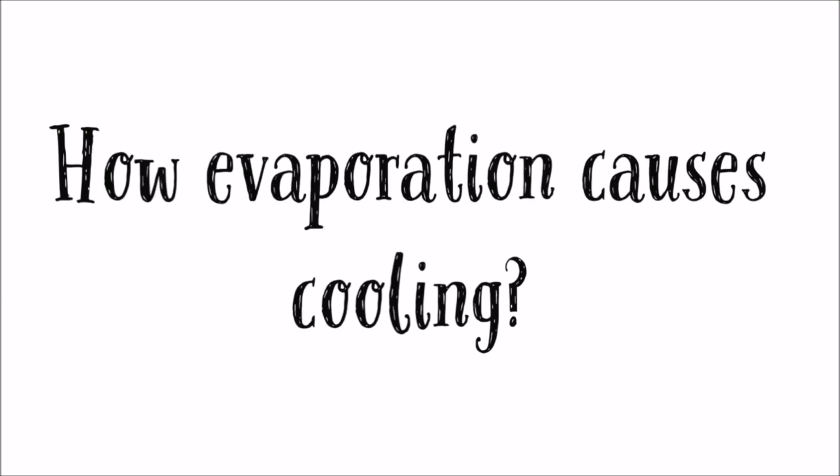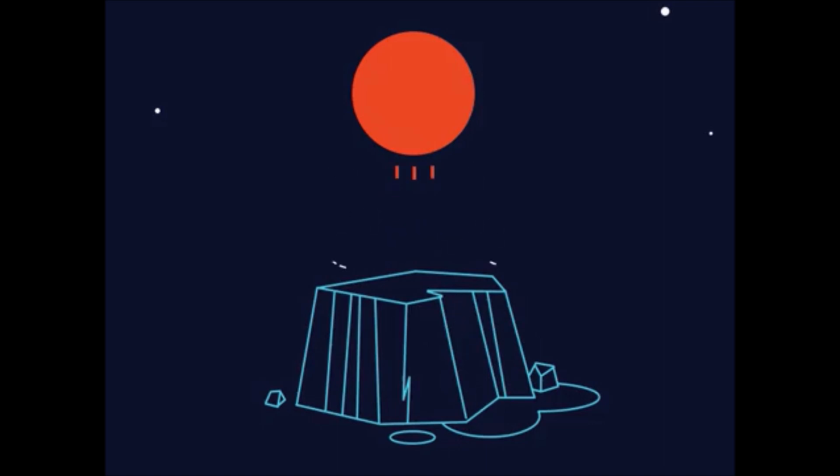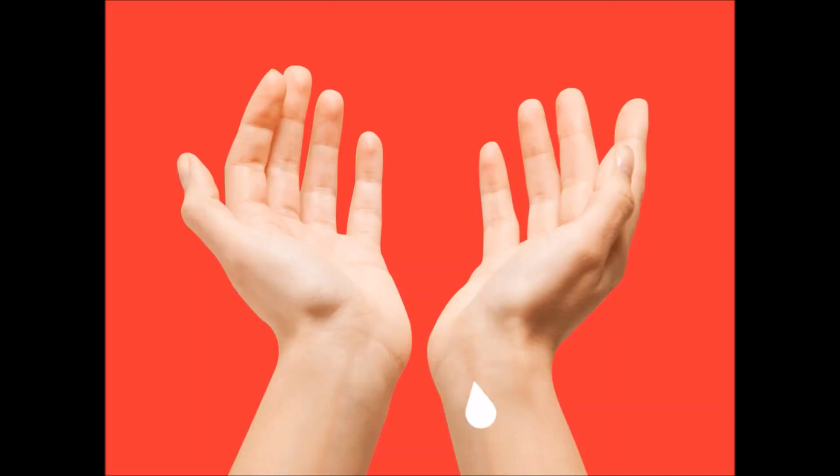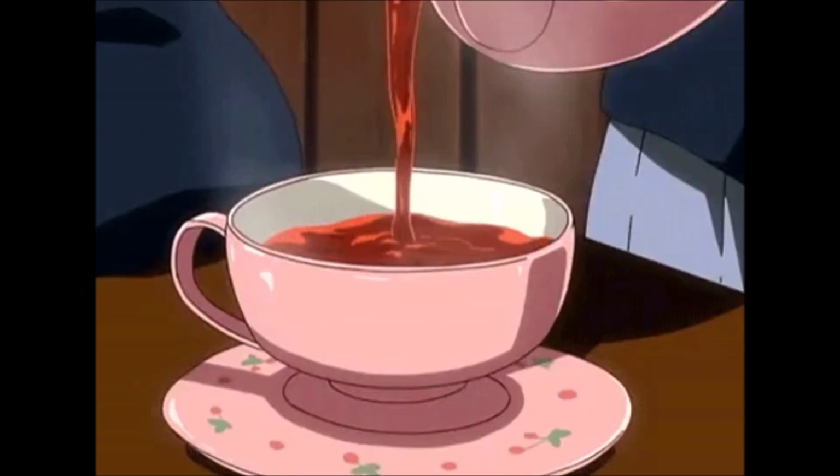Now, have you ever wondered how evaporation causes cooling? The process of evaporation uses the energy of the liquid particles. Therefore, the particles absorb energy from their surroundings in order to compensate for the energy that is being lost in the process of evaporation. This results in cooling of the surrounding area. For example, our palms feel cool when we put some acetone or nail paint remover on them. People sprinkle water on their roofs or ground on sunny days to cool the area. We are able to sip hot tea faster in a saucer than in a cup.